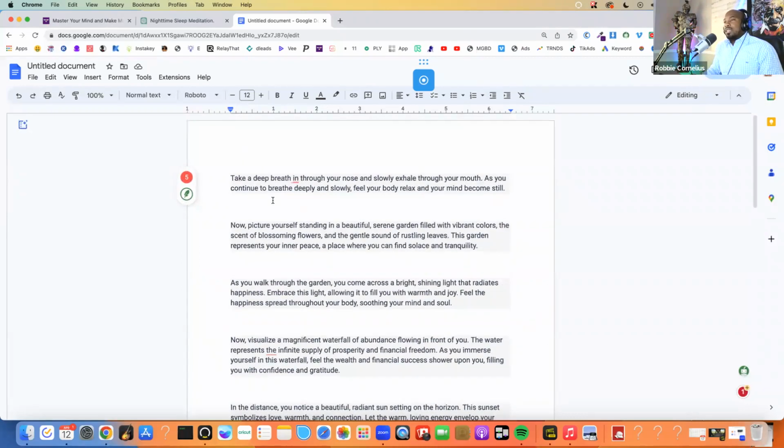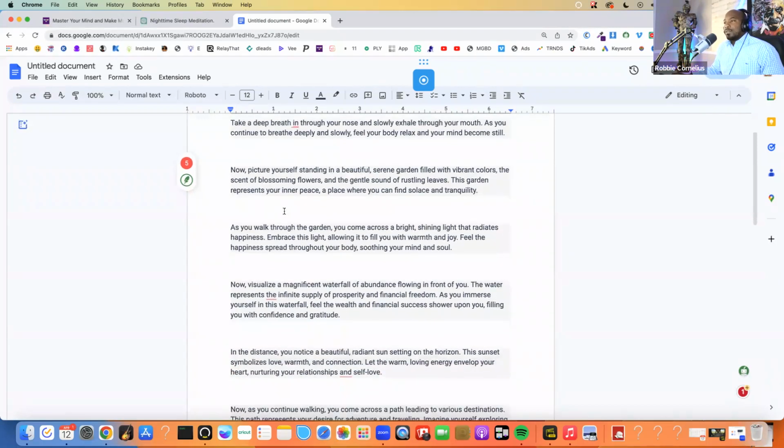Take a deep breath in through your nose and slowly exhale through your mouth. As you continue to breathe deeply and slowly, feel your body relax and your mind become still. Now, picture yourself standing in a beautiful, serene garden filled with vibrant colors, the scent of blossoming flowers, and the gentle sound of rustling leaves. This garden represents your inner peace, a place where you can find solace and tranquility.